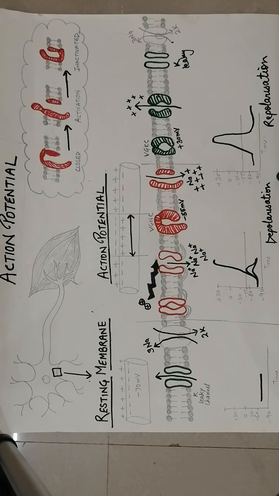So today's topic is action potential. Now action potential, by definition, is the series of events which occur in membrane potential, or the changes of membrane potential, when a stimulus of either threshold or above threshold is applied.